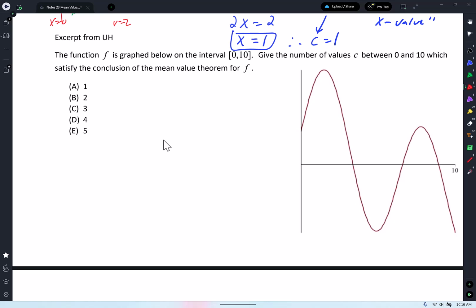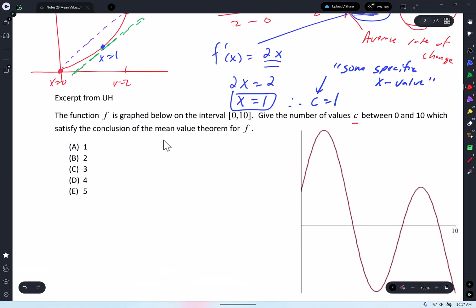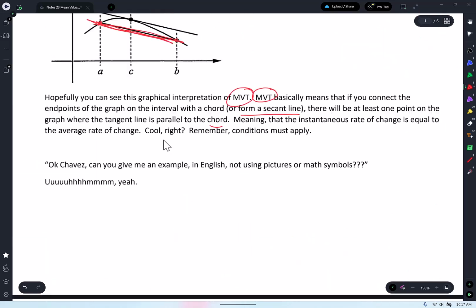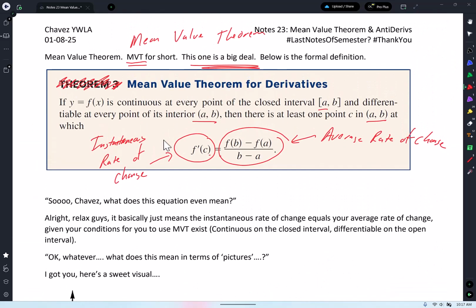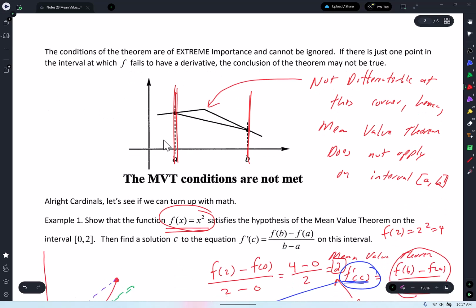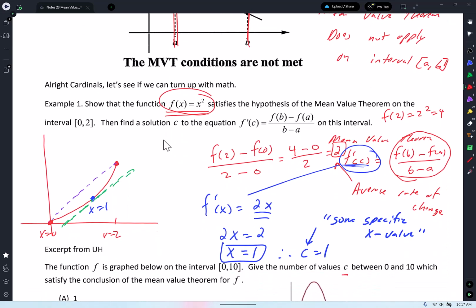It says give the number of values c between 0 and 10, which draws the conclusion of the mean value theorem for f. So what it's saying is, how many tangent lines are parallel to the secant line? That's what it's saying. I just don't like that they use the letter c, because that's also part of your formula for MVT, mean value theorem, where c is some x value. But they're not saying that. They want to know how many tangent lines are parallel to my secant line.